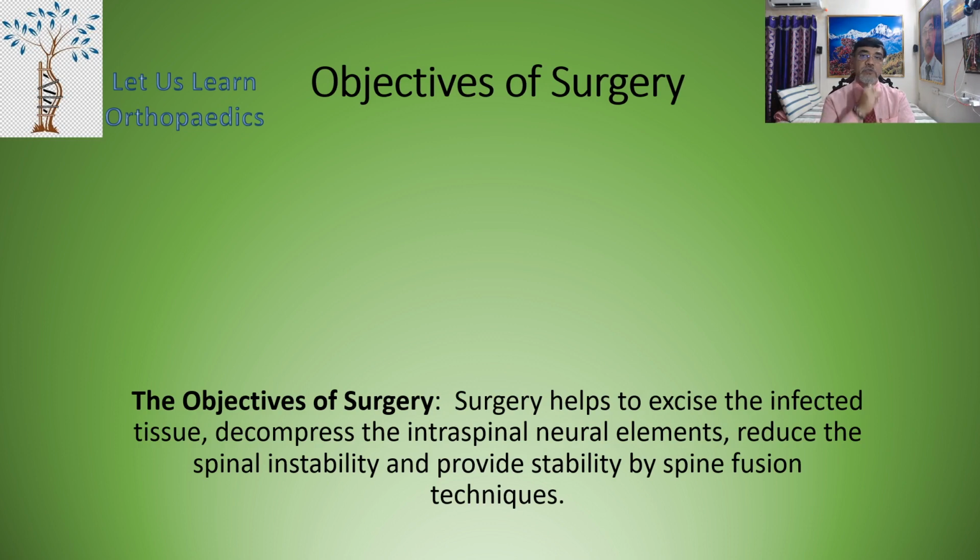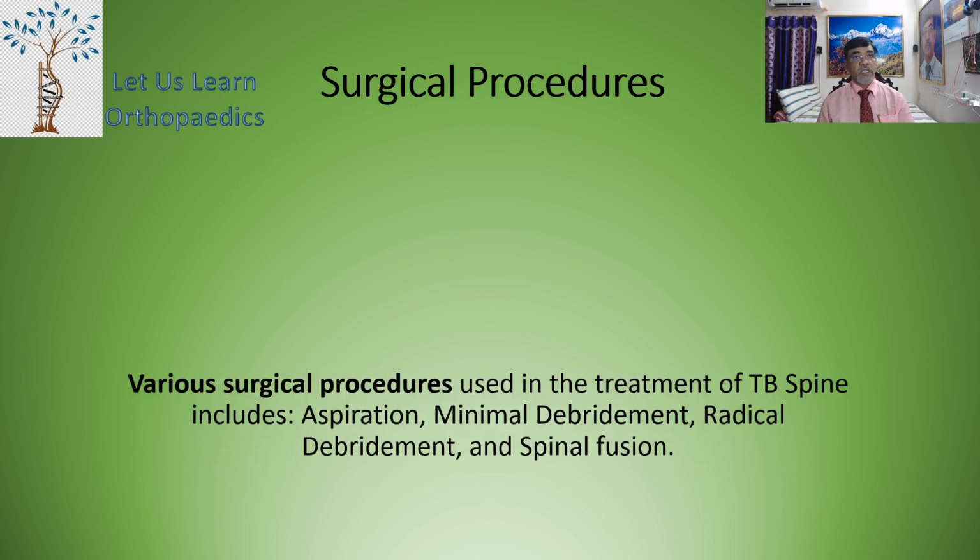Now, what are the objectives of surgery? The surgery helps to excise the infected tissue. It decompresses the intraspinal neural elements. It reduces the spinal instability and provides stability by spine fusion techniques. Now, what are the various surgical procedures? Various surgical procedures used in the treatment of TB spine include aspiration, minimal debridement, radical debridement, and spinal fusion.